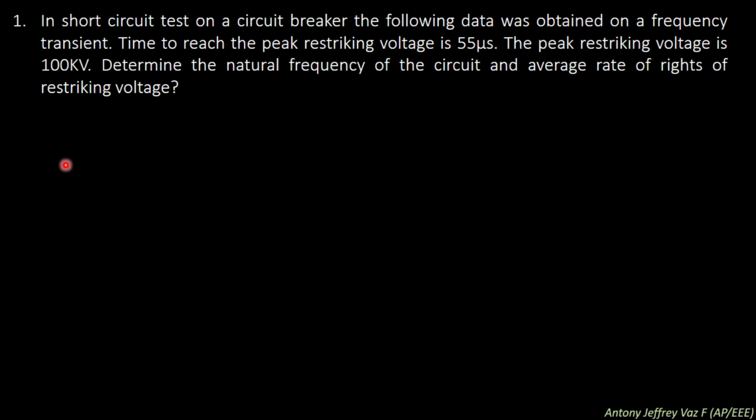First problem: in a short circuit test on a circuit breaker, the following data was obtained on a frequency transient. Time to reach the peak restriking voltage is 55 microseconds. The peak restriking voltage is 100 kilovolt. Determine the natural frequency of the circuit and the average rate of rise of restriking voltage.